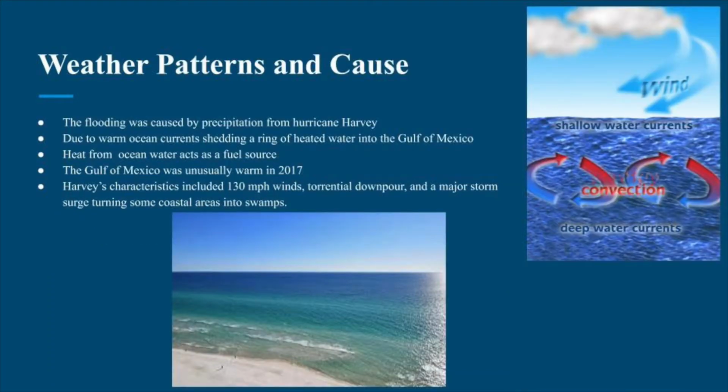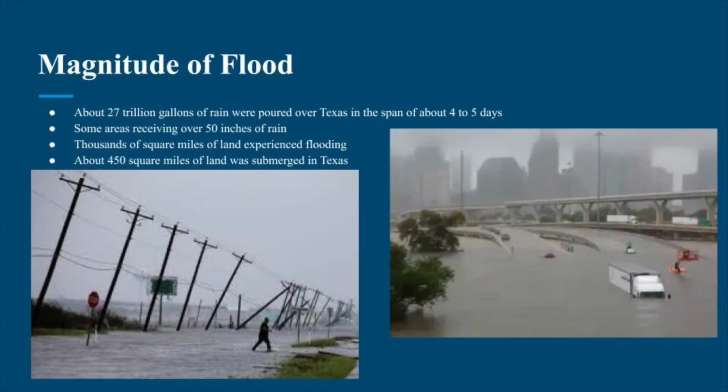Weather patterns and cause. The flooding was caused by precipitation from Hurricane Harvey. Due to warm ocean currents shedding a ring of heated water into the Gulf of Mexico, Hurricane Harvey used the heat from the ocean water as a fuel source. The Gulf of Mexico was unusually warm in 2017. It was about 2 degrees Celsius warmer than it usually is. Some characteristics of Hurricane Harvey included 130 mile-per-hour winds, torrential downpour, and a major storm surge turning some coastal areas into swamps.